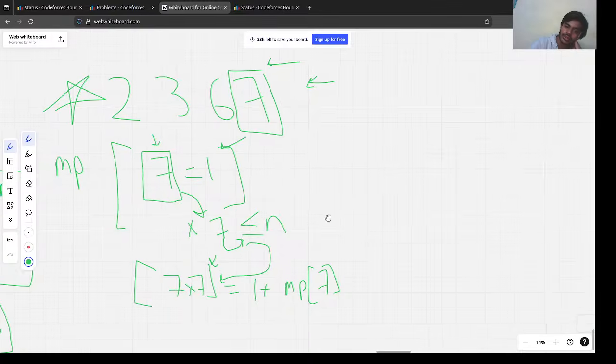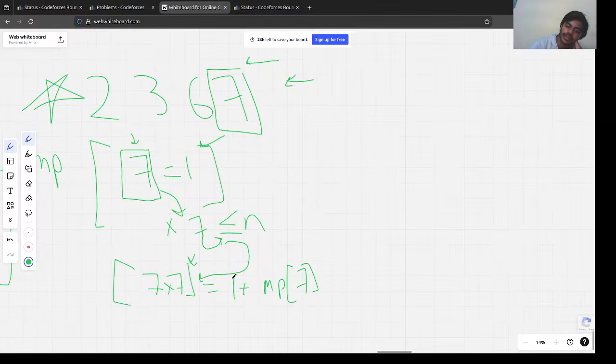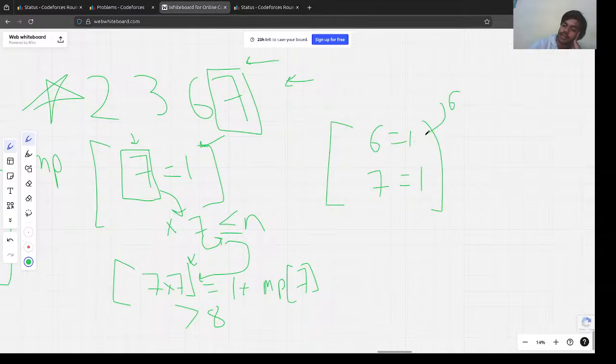Got it? So similarly, 7 into 7 is 49, which is greater than n, which is 8 here. We'll move to 6. Again, we'll push 6 equal to 1 here, and 7 equal to 1. We'll start iterating the array again. We'll multiply 6 into 6, which is 36, again greater than 8. So we'll break here. We will not iterate over 7 more, because these results will always be greater, right?